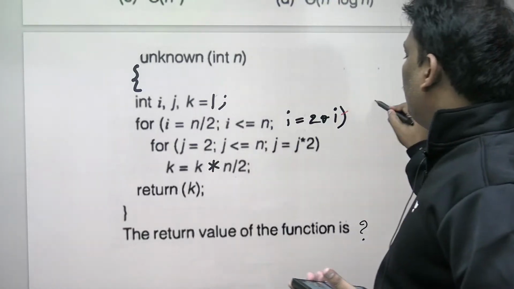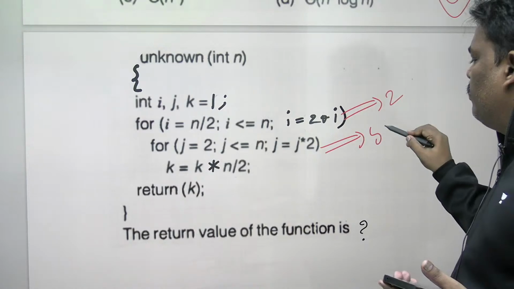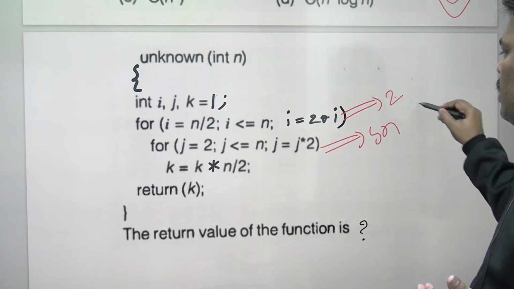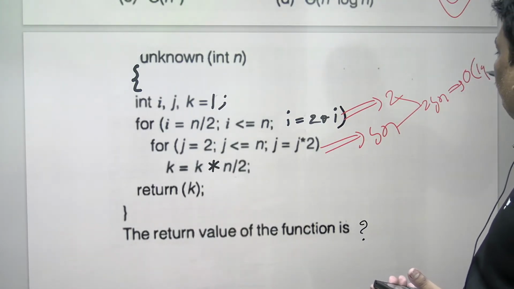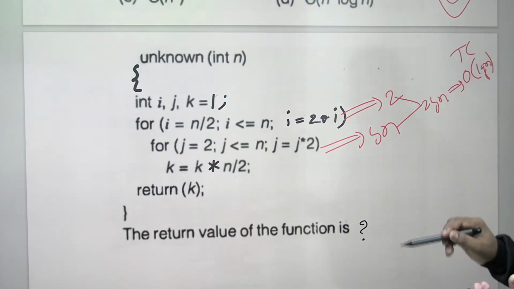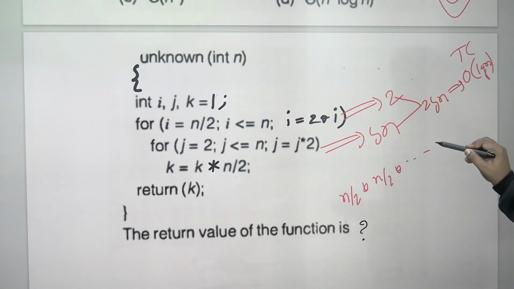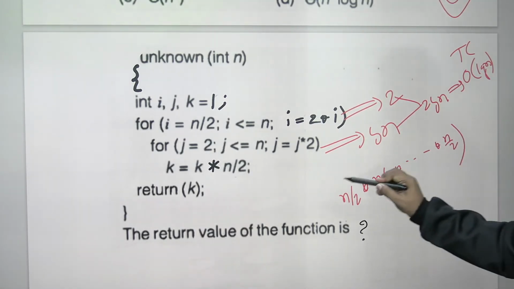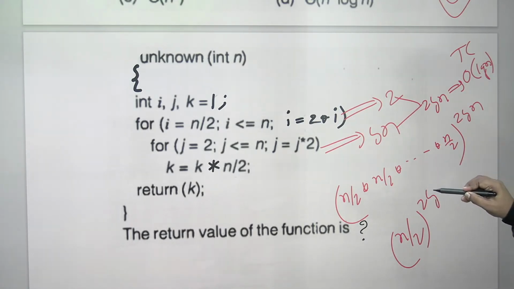So this i loop is 2 times. This j loop is log n times. So time complexity is 2 log n, which is big O of log n. Yeah, that is the time complexity. Fine. Now see the value. n by 2, n by 2, n by 2, how many times? Whole power 2 log n times, which will become n by 2 whole power 2 log n.